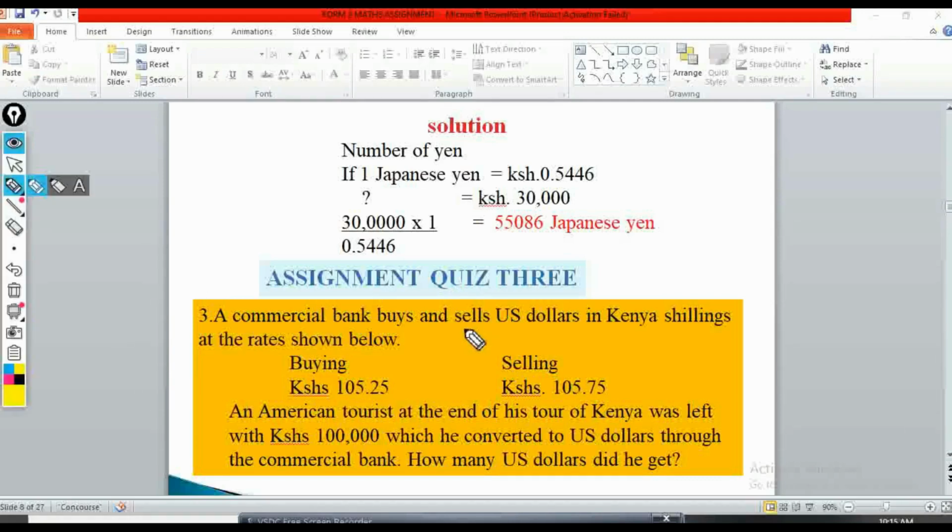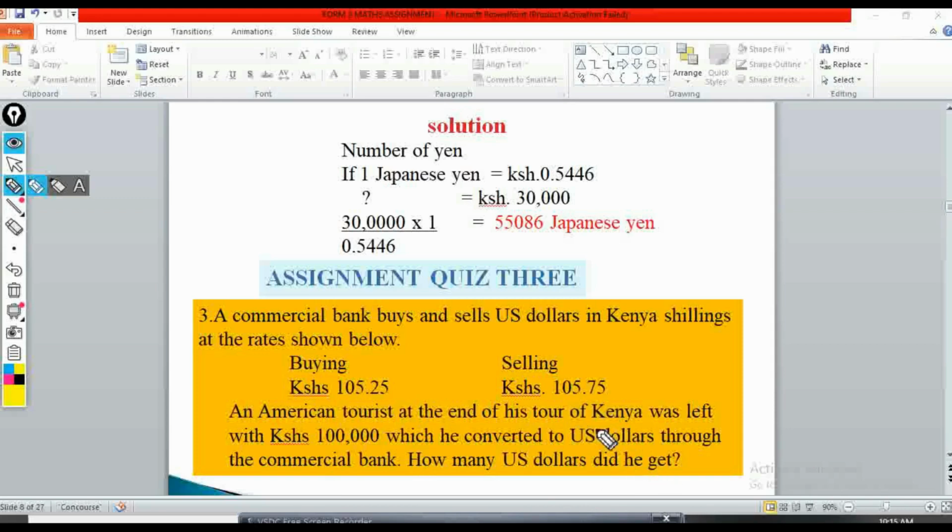Now the assignment which I would like you to do is as follows. A commercial bank buys and sells US dollars in Kenyan shillings at the rates shown below. Okay, so we have the buying at 105.25 Kenyan shillings, of course. Then the selling is at 105.75 Kenyan shillings. Now we have this person, an American tourist, at the end of his tour of Kenya was left with 100,000 shillings, which he converted to US dollars through the commercial bank. So how many US dollars is this person going to get?